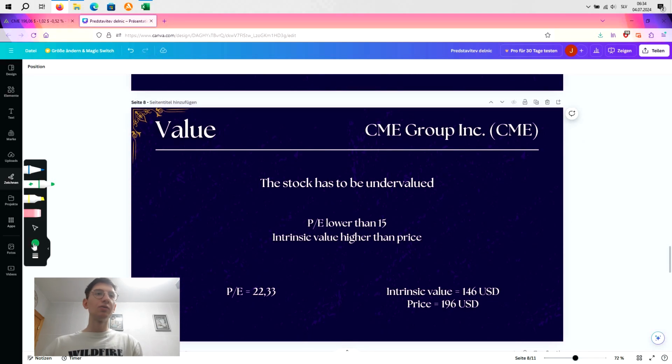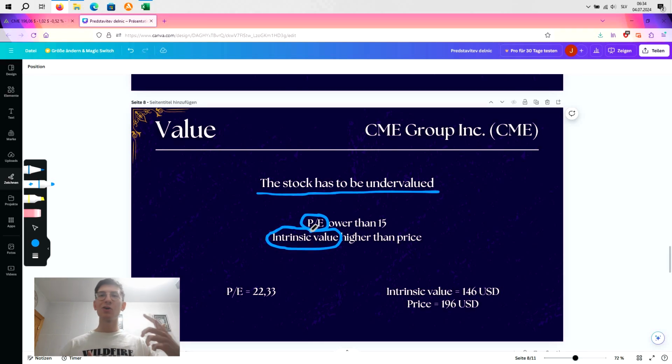Now we come to the value, and obviously we want to invest in stocks that are undervalued. Now, how do we measure valuation? We measure it by two little things. First one is P/E ratio, and the second one is called intrinsic value, okay? Now, those are some things that we stockbrokers, we stock analysts, we are measuring them, but generally those are the concepts that show you if the stock is overvalued or undervalued in terms of the competition, okay?